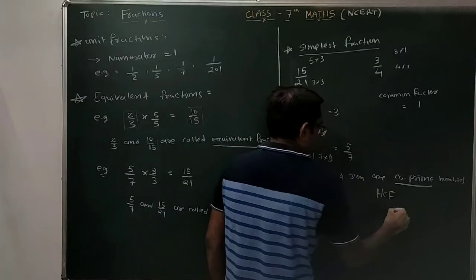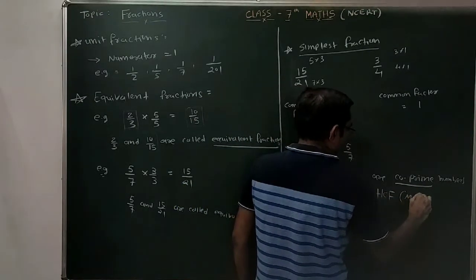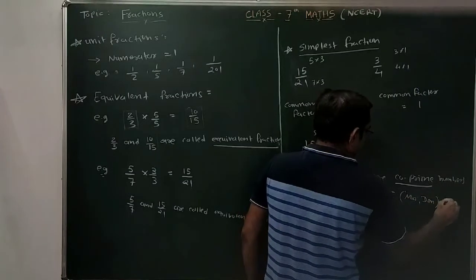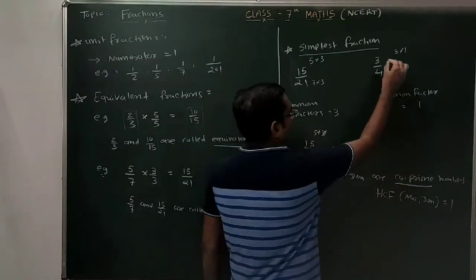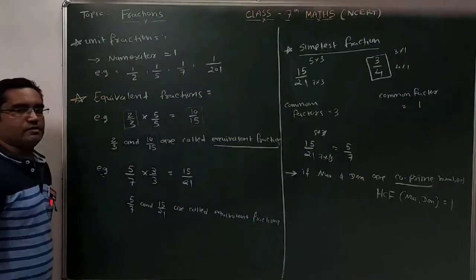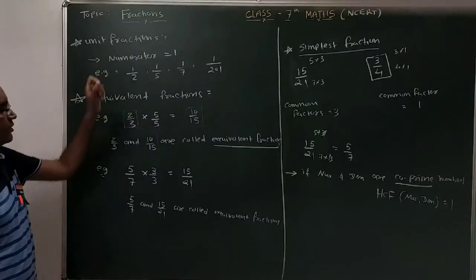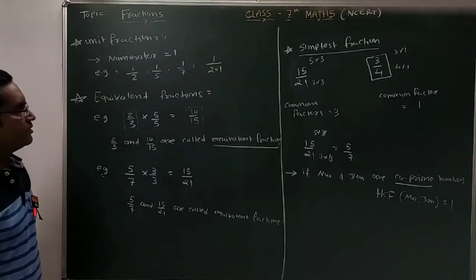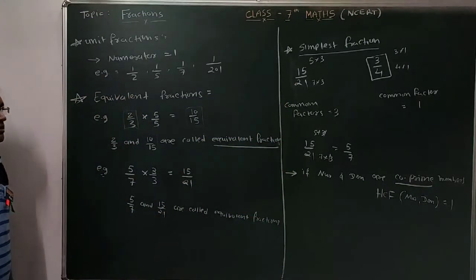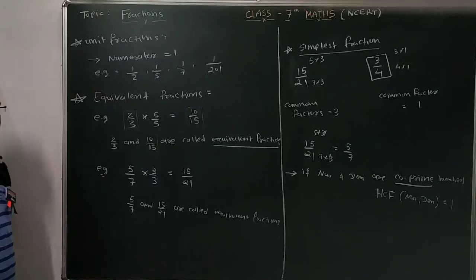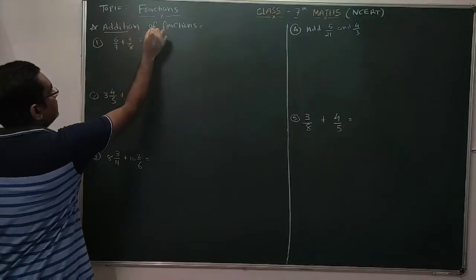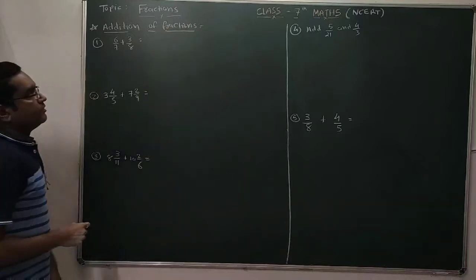If HCF of the given two numbers, numerator and denominator, is 1, same as here, then this fraction is known as simplest fraction. Clear? So this is unit fraction, equivalent fractions and simplest fractions that you have to consider. So pause the video.